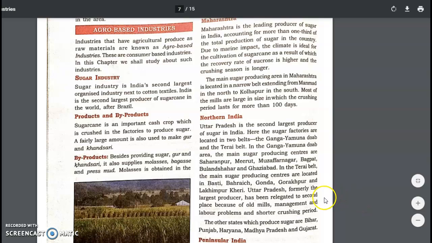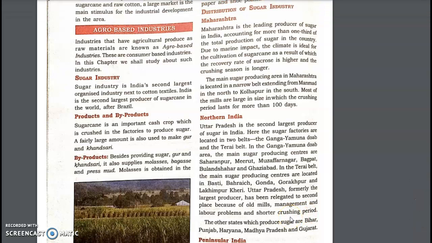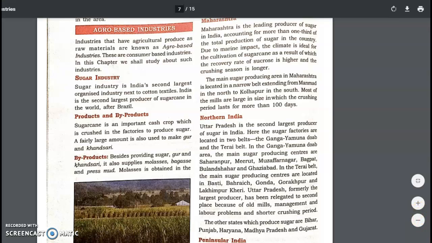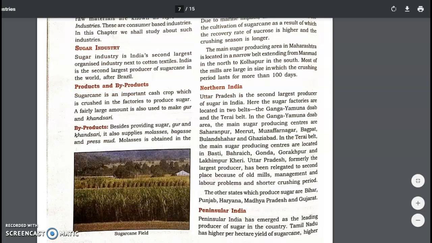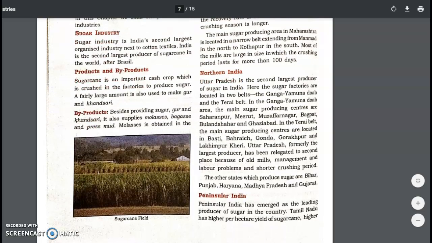The industries in UP were the first to be developed. Therefore, now they are old and outdated. The management problem is there because the crushing season is short. So the workers are without any work once the crushing of the sugarcane is over. So it's a seasonal job. It is not a permanent job. Other states where sugarcane is produced are Bihar, Punjab, Madhya Pradesh, but that is in very, very small amounts.